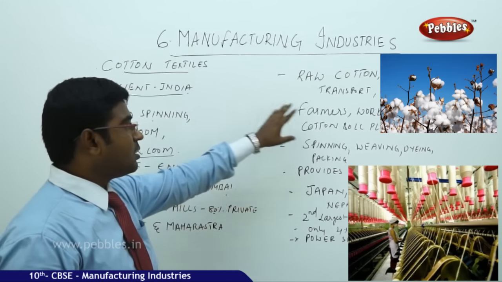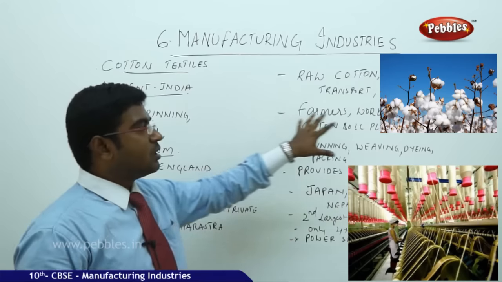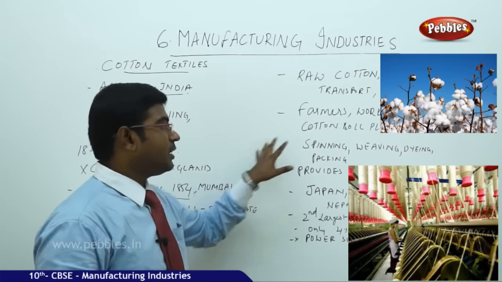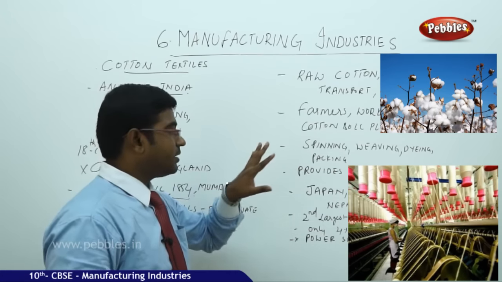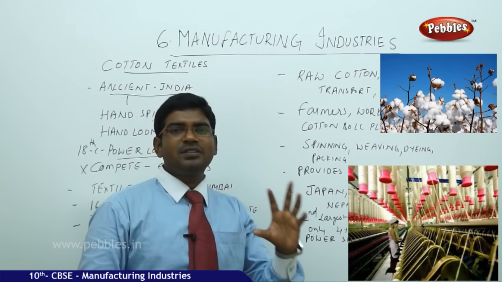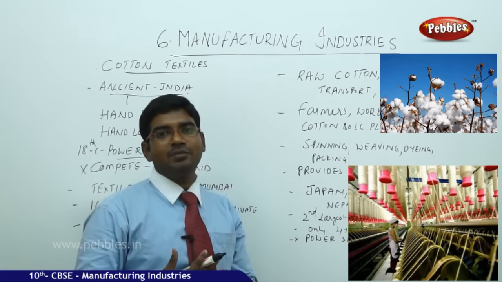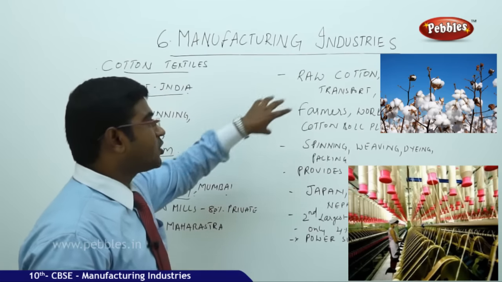And farmers, workers, cotton ball pullers, spinning, weaving, dyeing, packing, this kind of employment started to generate more in Gujarat and Maharashtra because of the location of the cotton industries.